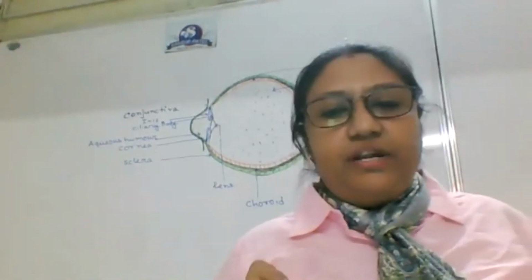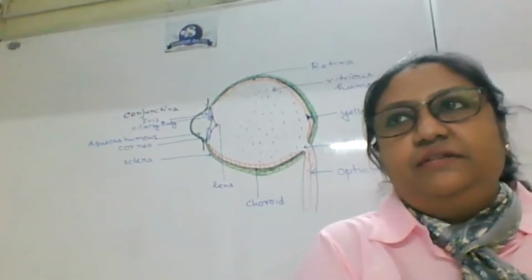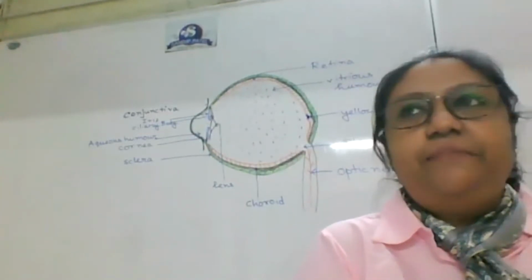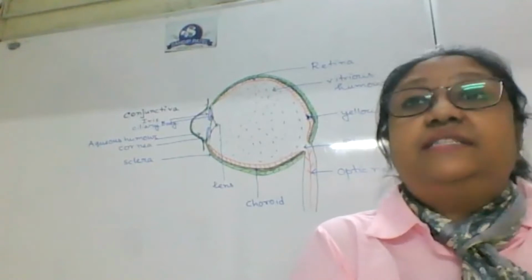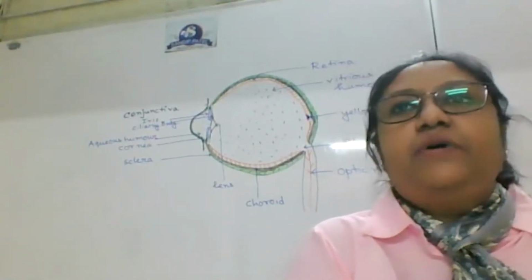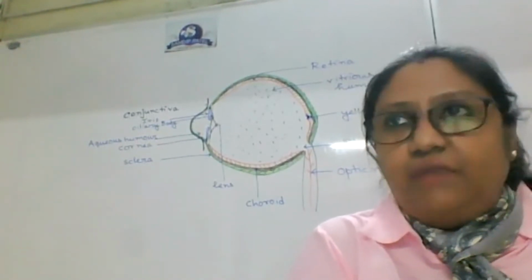If anyone got any kind of damage in the white area, will it affect the person? Not that much, obviously depending on the depth of the wound, because that part is only there for protection. So if damage is only at the exterior part, it will not affect much.